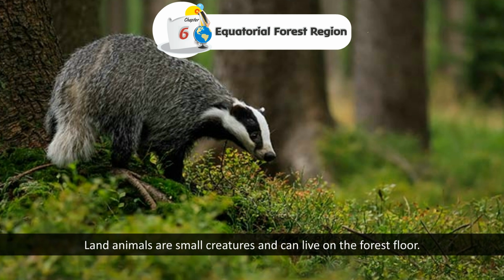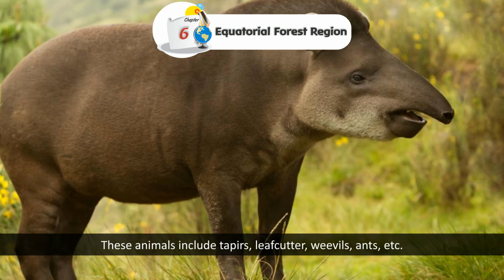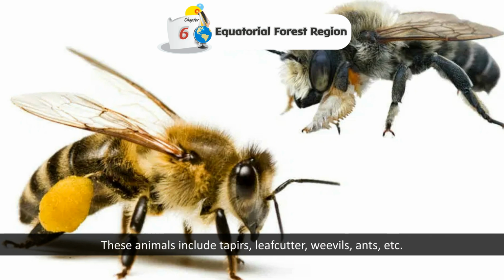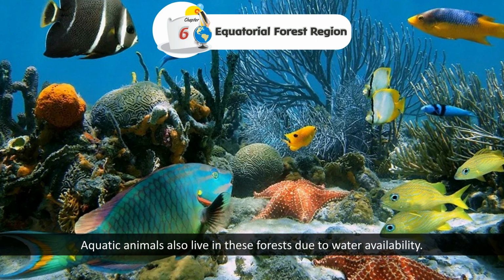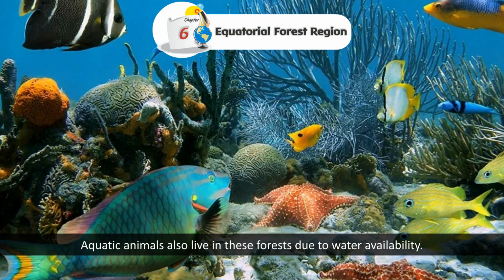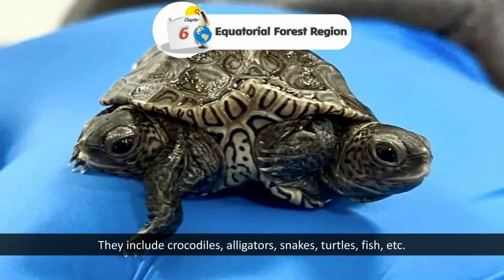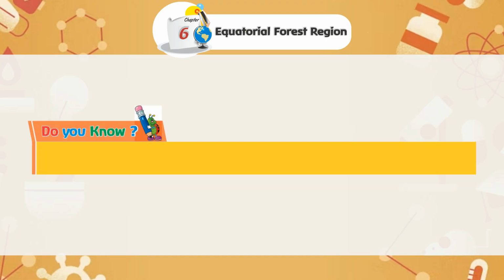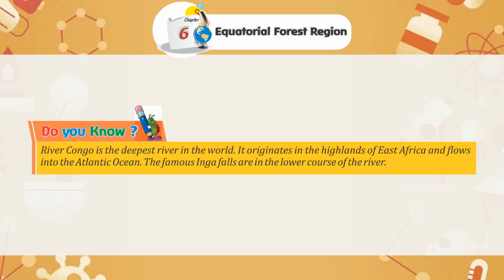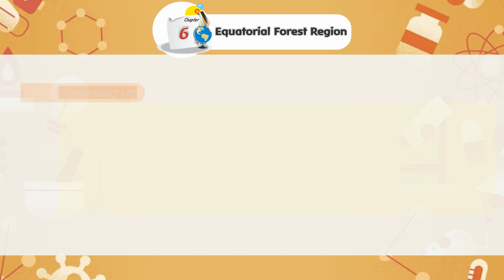Land animals are small creatures and can live on the forest floor. These animals include tapirs, leafcutter ants, weevils, etc. Aquatic animals also live in these forests due to water availability. They include crocodiles, alligators, snakes, turtles, fish, etc. Do you know River Congo is the deepest river in the world? It originates in the highlands of East Africa and flows into the Atlantic Ocean. The famous Inga Falls are in the lower course of the river.